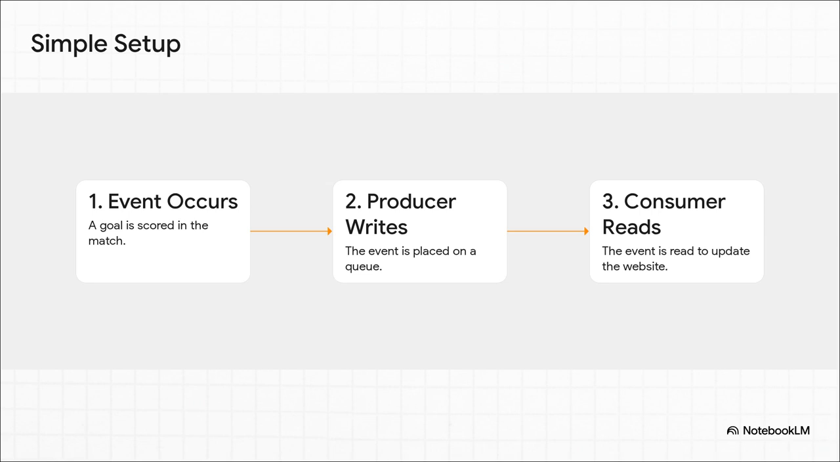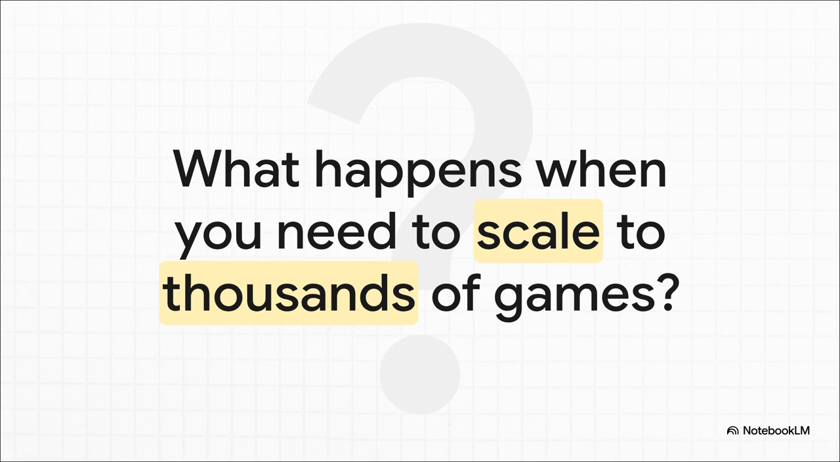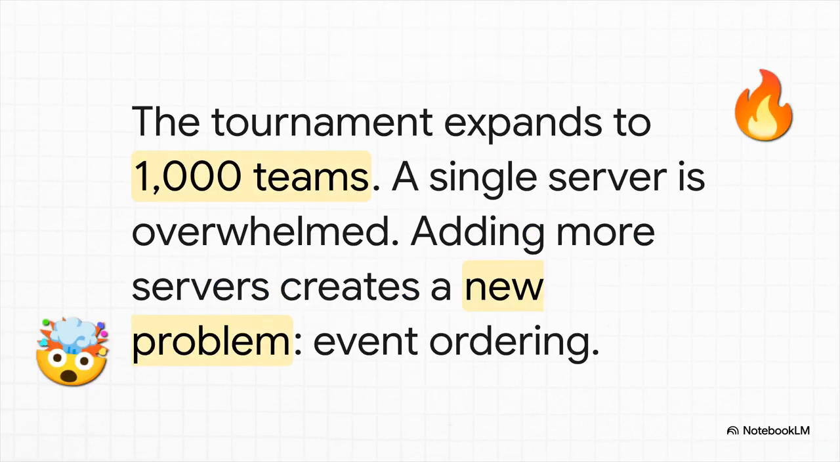Easy, right? Perfect. But what happens when you get really popular? What happens when our simple little system has to handle not just one game, but hundreds, maybe even thousands, all playing at the same time? So, let's just imagine FIFA goes completely nuts and expands the World Cup to 1,000 teams, all playing at once. Whoa! All of a sudden, our single little queue is totally overwhelmed. It's like trying to drink from a fire hose.